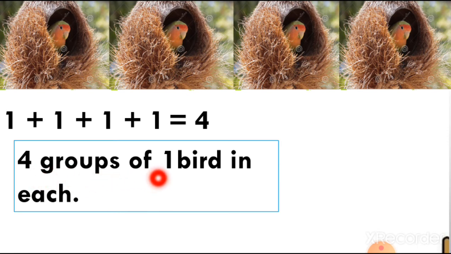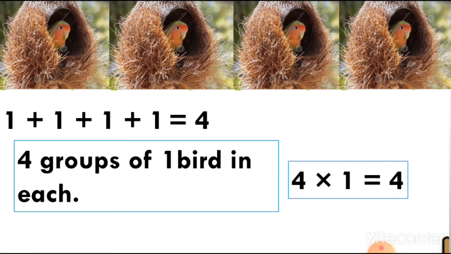Now you can see there are nests with one bird in each. So we have to add the number 1 four times. We are adding 1 four times, which is equal to 4, and 4 groups of one bird in each nest. So the multiplication sentence will be 4 ones are 4. Whenever you multiply any number with 1, you will get the number itself. Multiplying 4 with 1, you will get the number 4 only.